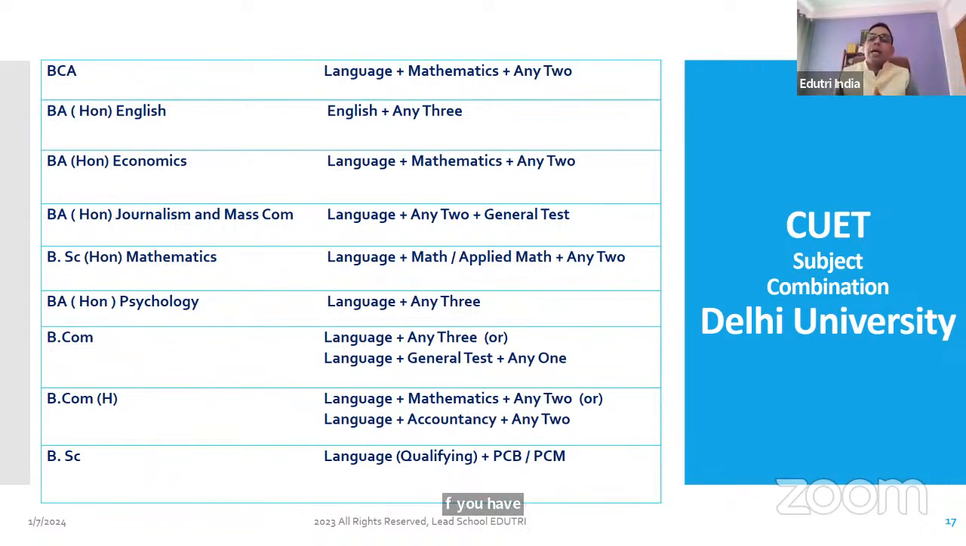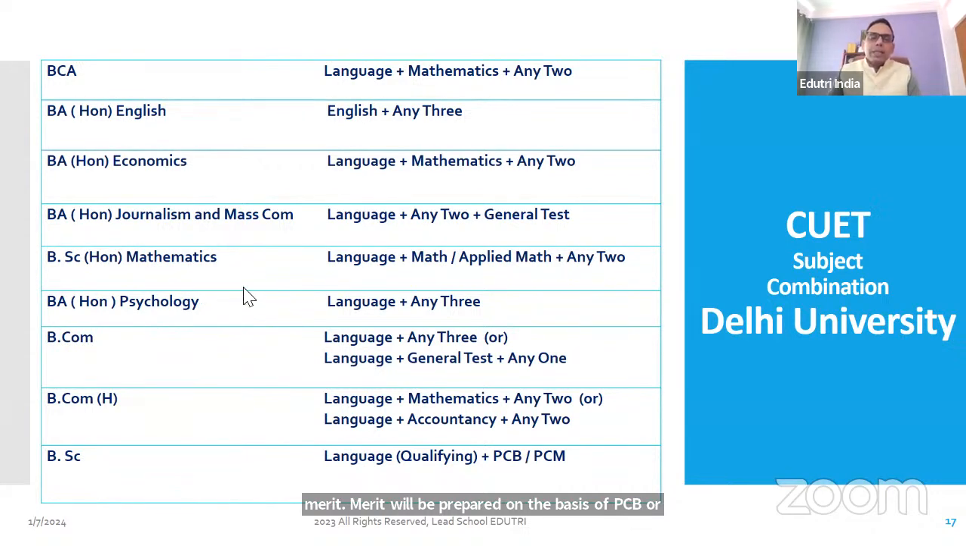Now, BSc, language plus PCB or PCM. Here you have to remember, language in case of BSc is only qualifying. You have to qualify that. That will not be added into merit. Merit will be prepared on the basis of PCB or PCM, whatever you are choosing.